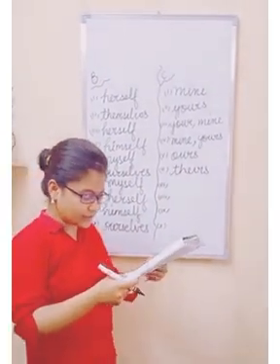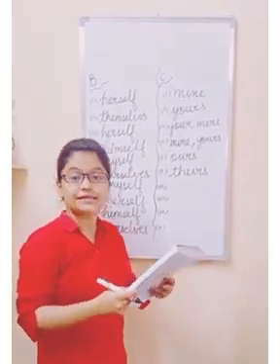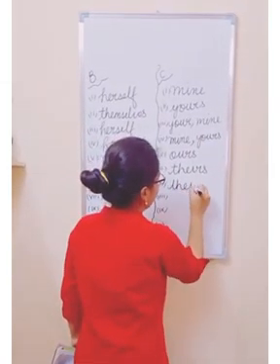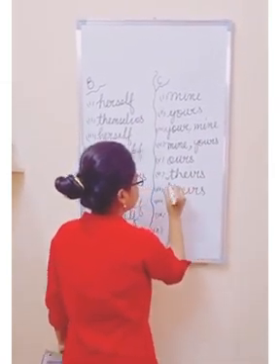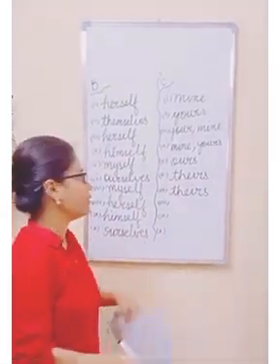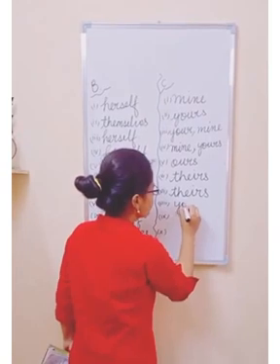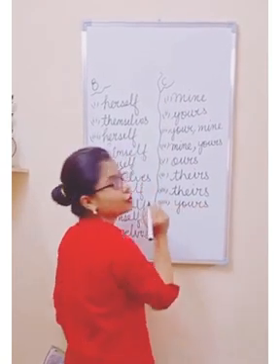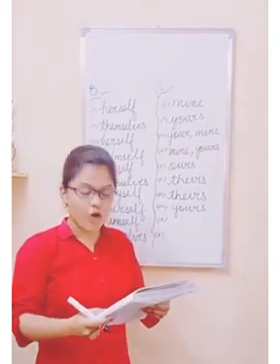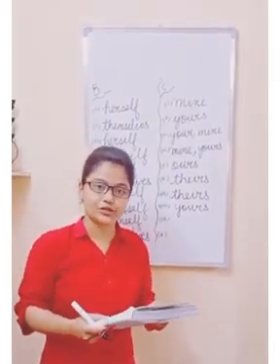Now come to the seventh one. Give them the boxes. They are theirs. Come to the eighth one. Those books are yours. Right? So this is the concept which we did of possessive pronouns. Okay, students?